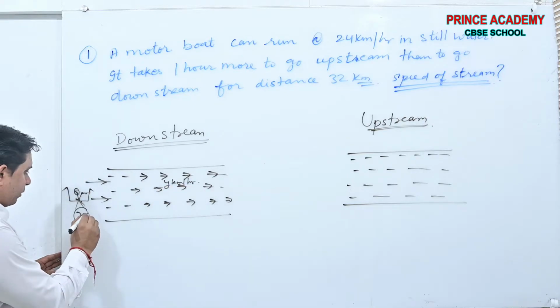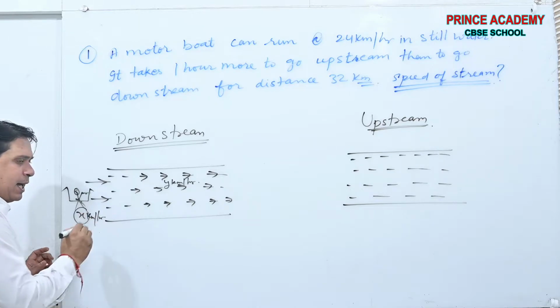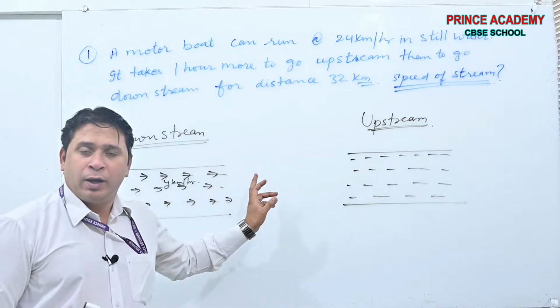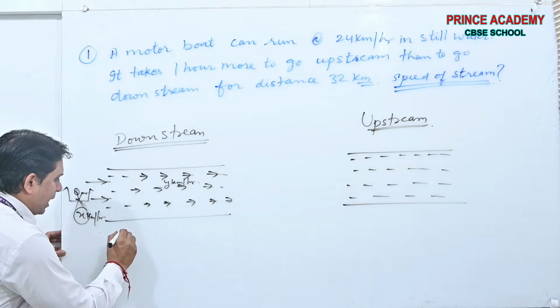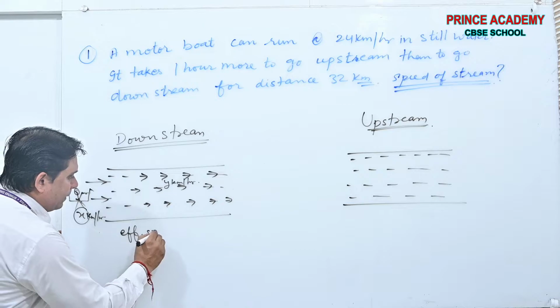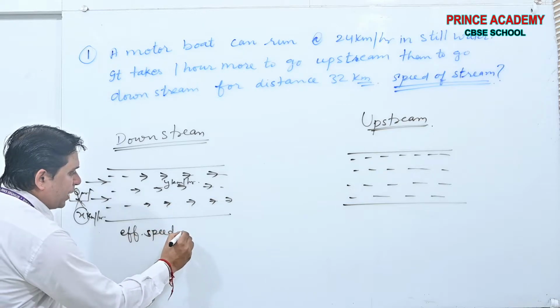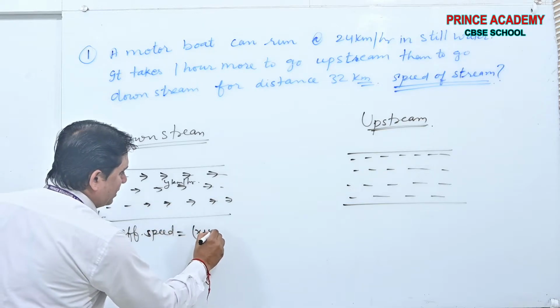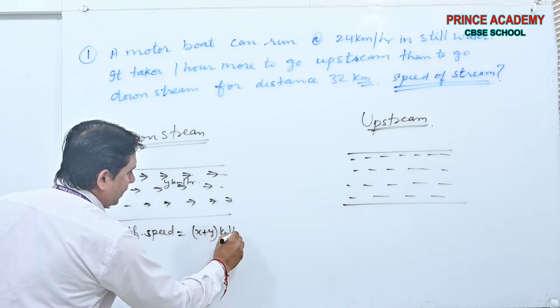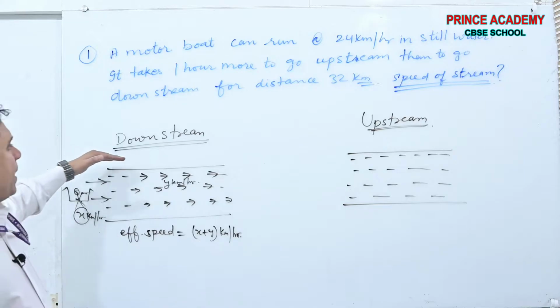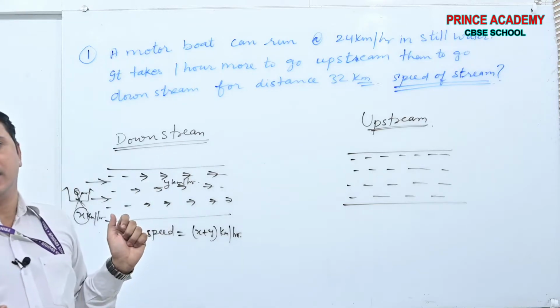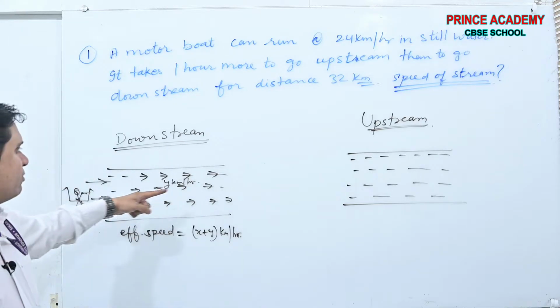Okay, speed of the boat is x kilometers per hour and speed of the stream is y kilometers per hour. In this case, beta, the effective speed will be x plus y kilometers per hour. Are you getting my point, beta? When the downstream case is there, the boat is moving in this direction.